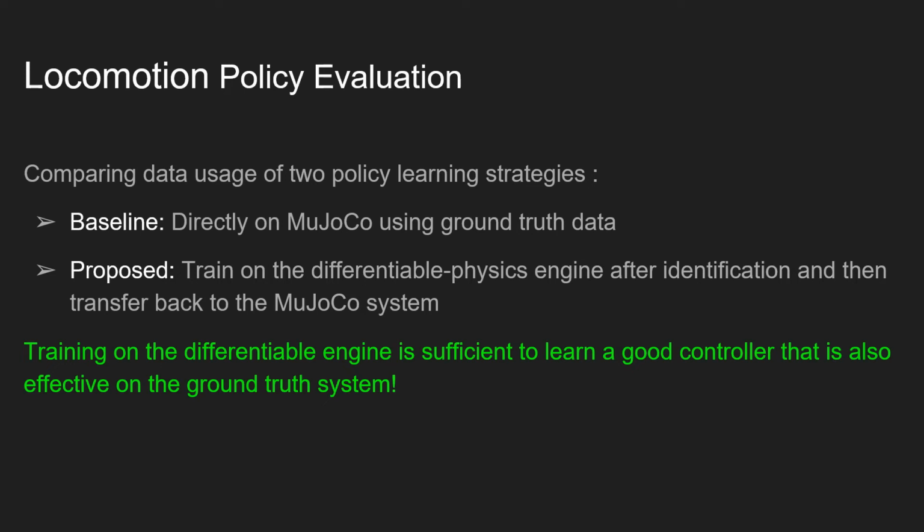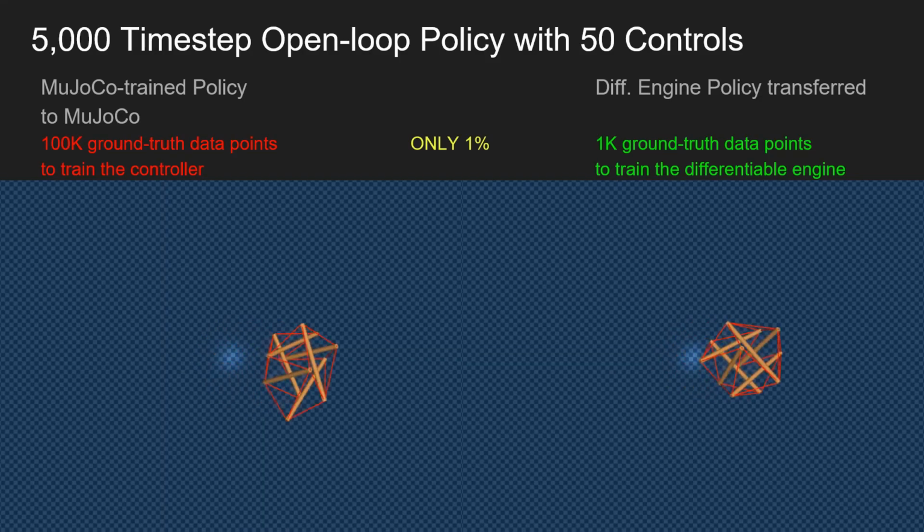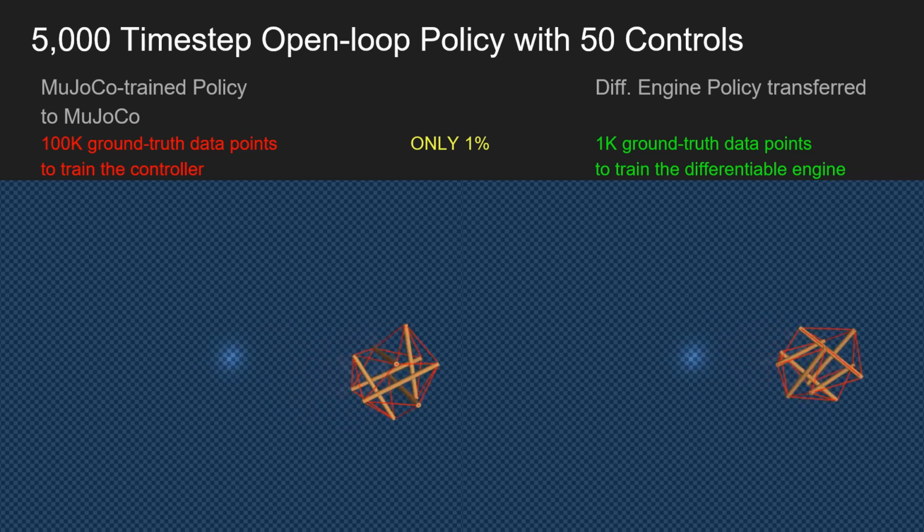We compare the data points of two policy learning strategies, directly on Mujoco and with our engine. We find that the training on the differentiable engine is sufficient to learn a good controller that is also effective on the ground truth system. The policy includes 5,000 time steps, open loop with 50 controls.